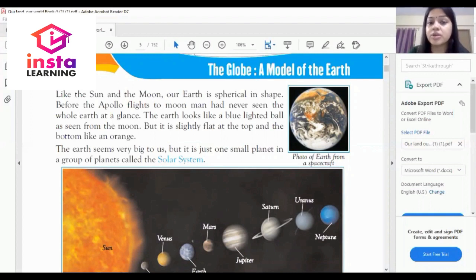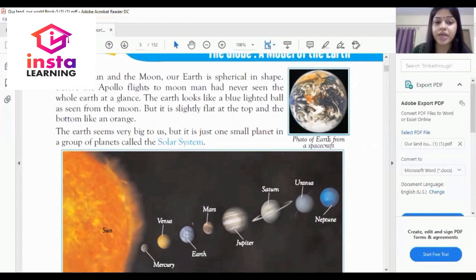Dear student, before the Apollo flights to the moon, man had never seen the whole earth at a glance. But now we have seen the pictures which came from the moon. It looks like a blue lighted ball. But it is slightly flat at the top and its bottom, like an orange.